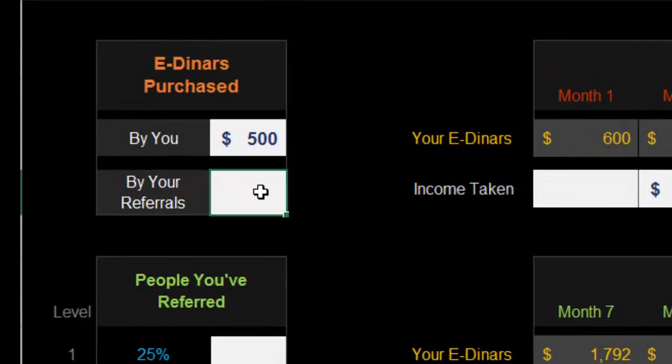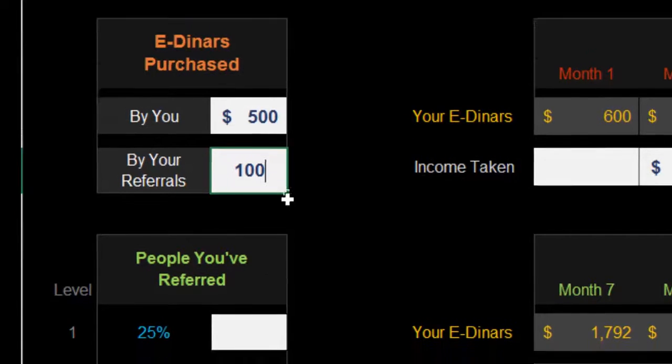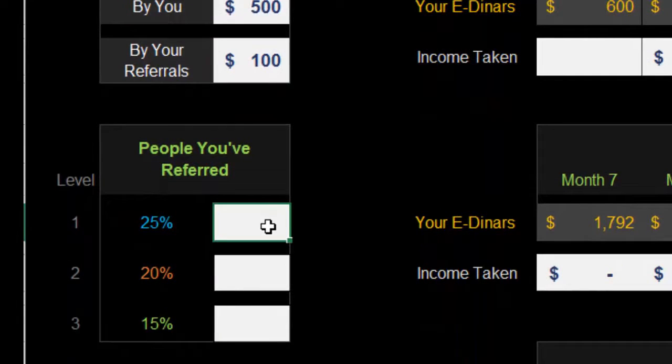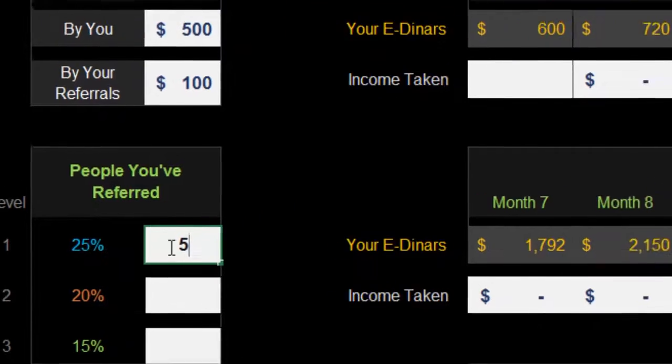But let's suppose you introduce people, and in this example, let's say they only come in with $100. So you've put in 500, they're putting in 100 each. And let's say you introduce 5 people. So on your first level, you've got 5 people. You're earning 25% of their bonuses.